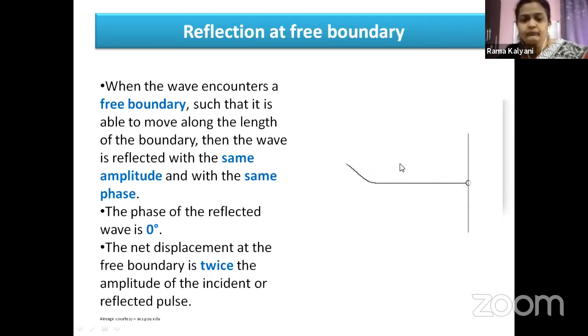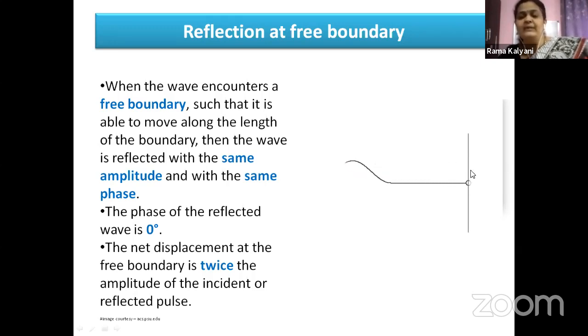Now here, when the wave encounters a free boundary, it is able to move along its length in this manner. Then the wave is reflected back with the same amplitude and the same phase. That is, the phase of the reflected wave is 0. The crest is going and coming back as a crest with the same amplitude.